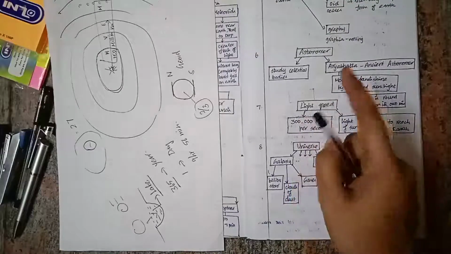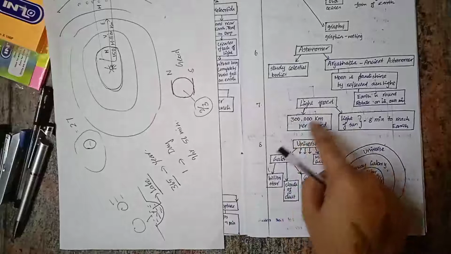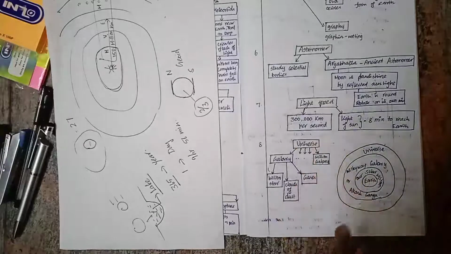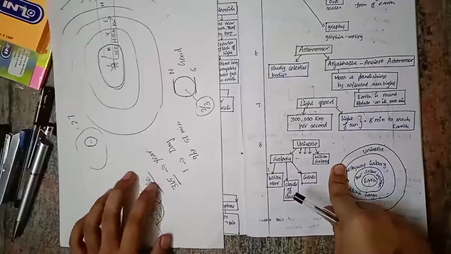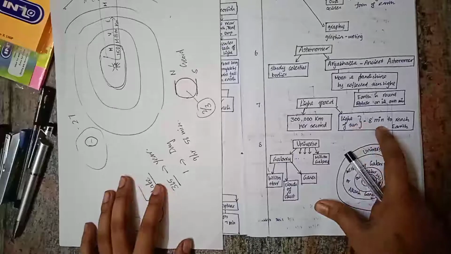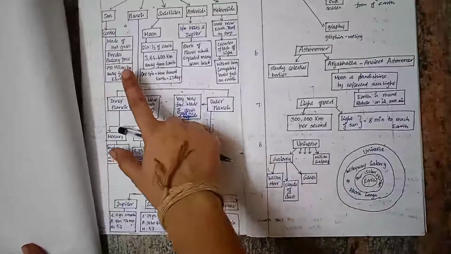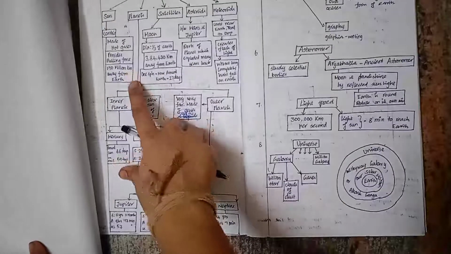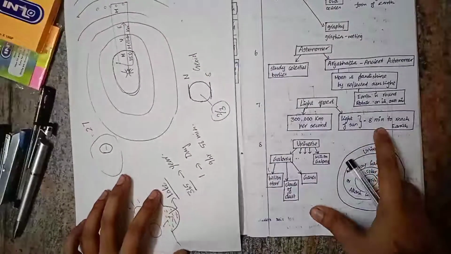Then light speed. The speed of light is 300,000 kilometers per second. Though it travels at this speed, the light of the Sun still takes around 8 minutes to reach the Earth because of its great distance. It is around 150 million kilometers away from the Earth, right? Because of this, it takes 8 minutes to reach the Earth.